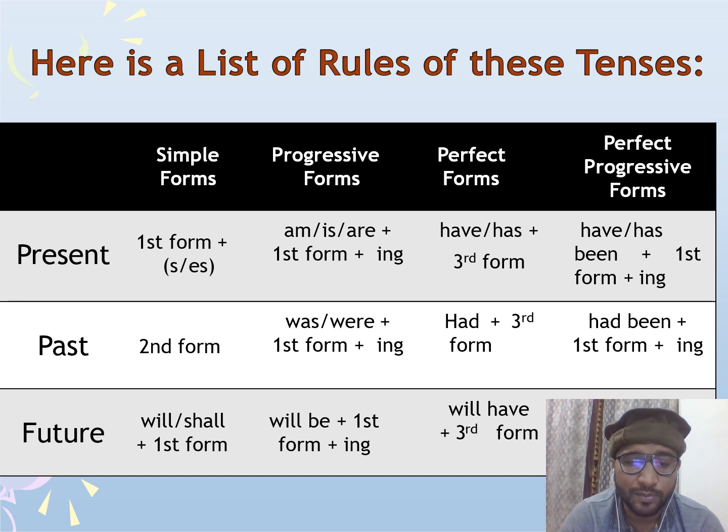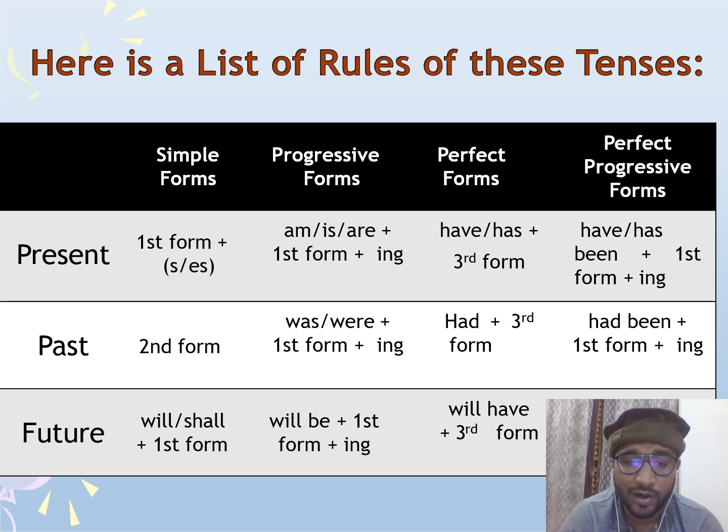Now let's go towards the past. In the past simple, we use the second form of the verb, which is also known as past tense. Now when we move towards past progressive tense, you can see that the helping verb is was, were, and the first form of verb plus ing, which is also known as present participle or fourth form of the verb.